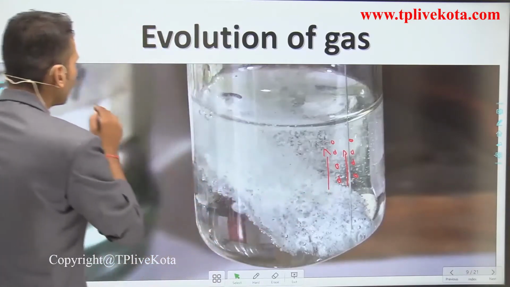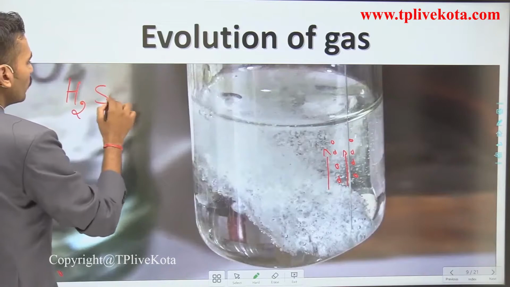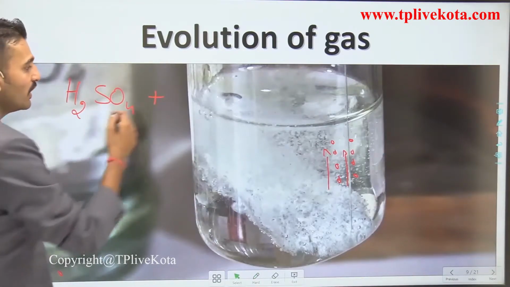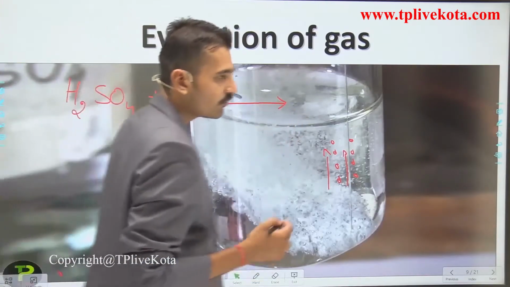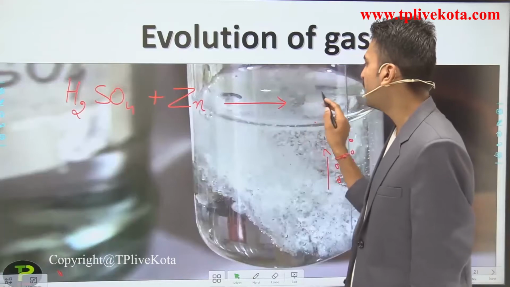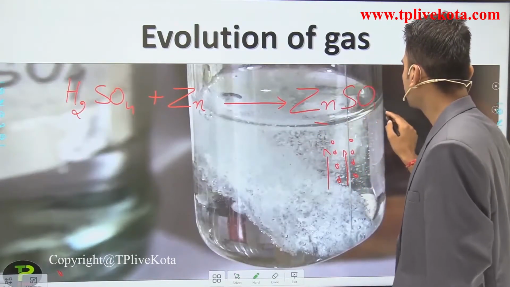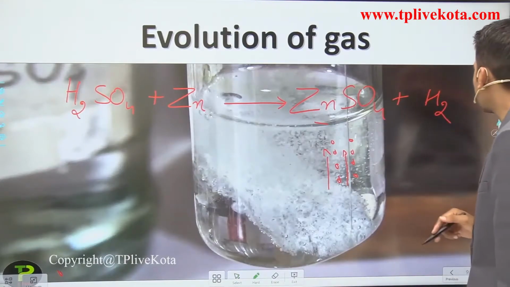And which gas has evolved here? If I'm going to write the chemical equation for that, I can write H2SO4, the symbol for sulfuric acid, and when it reacts with zinc, it forms zinc sulfate along with the gas hydrogen, H2 gas.